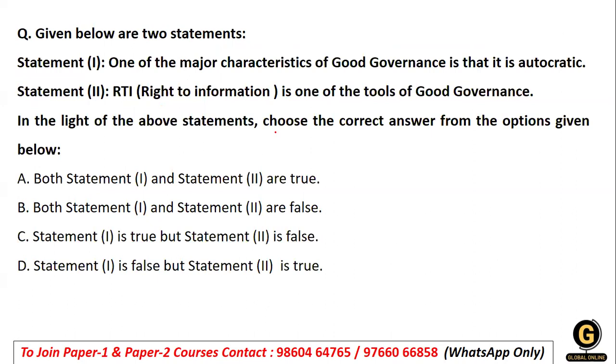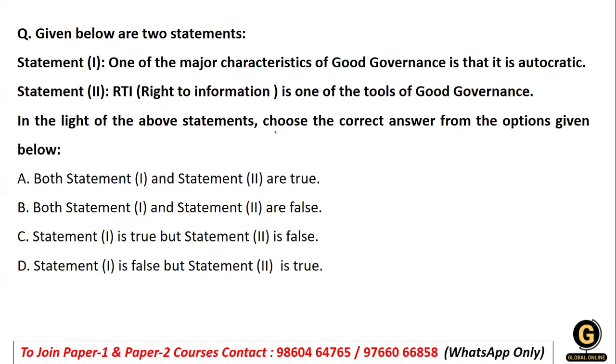Okay. Coming to the next statement. Now, the next statement is statement number 1, where one of the major characteristics of good governance is that it is autocratic in nature. So when we say autocratic, it means that it is like in power, authority.